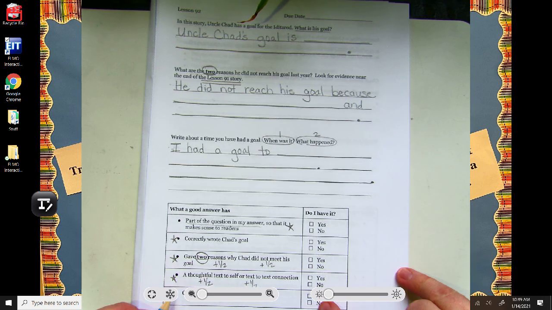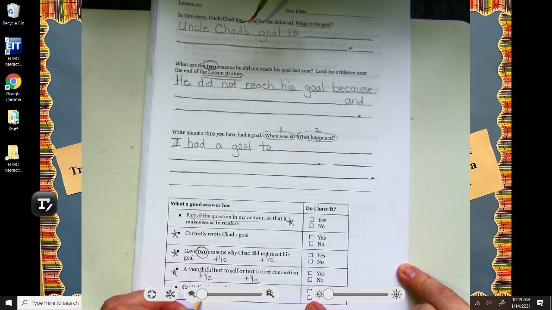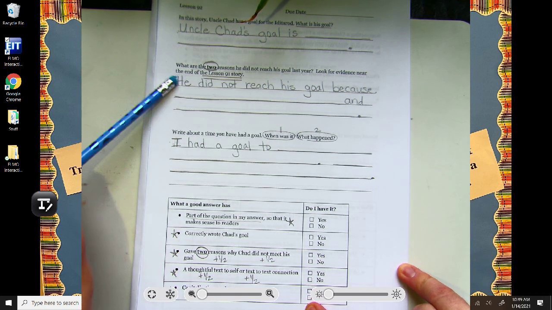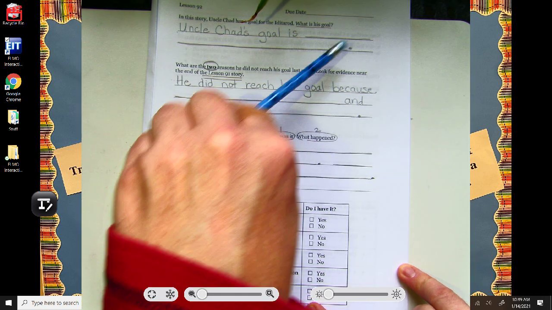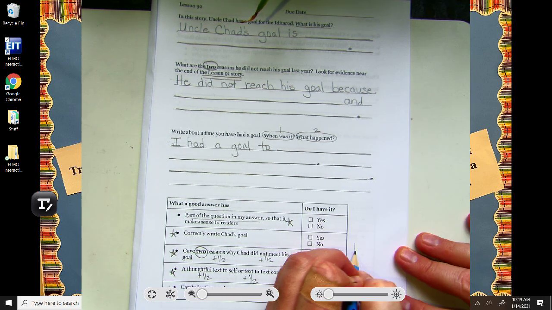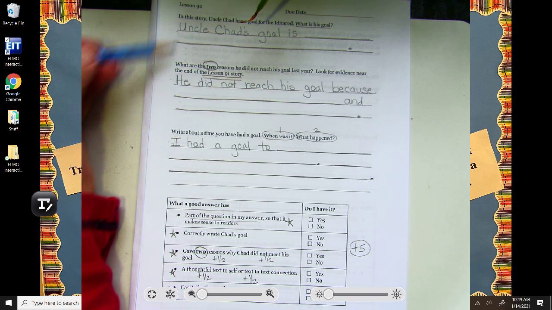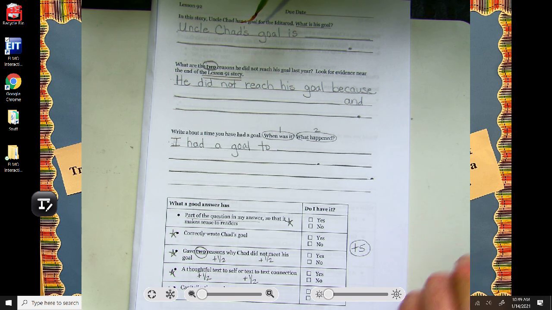And then scholars, the last part, capitalization and proper punctuation, that one's always been split into two halves for me as well. Right? I give you a half a point if you correctly have capitalized, and a half point if you correctly punctuate the ends of your sentences. It gives a total of 5 points for your homework again today. So make sure you're working carefully and addressing all those parts in the rubric.